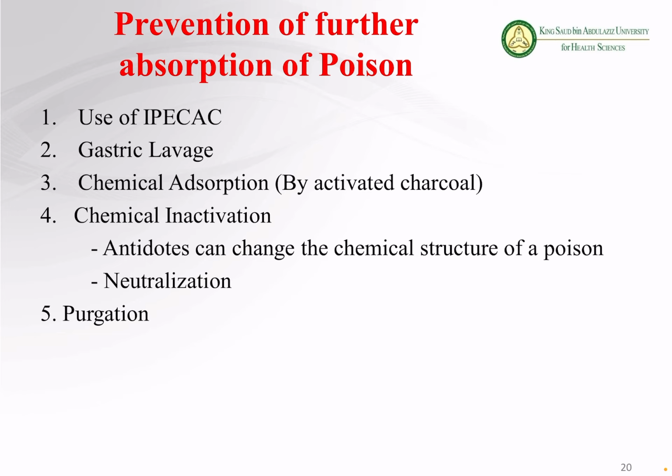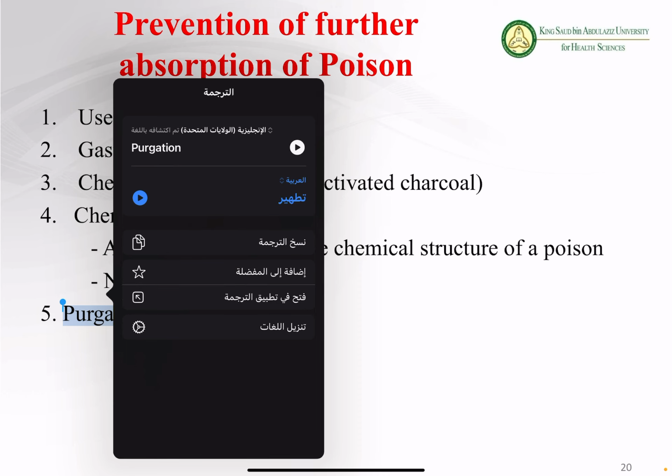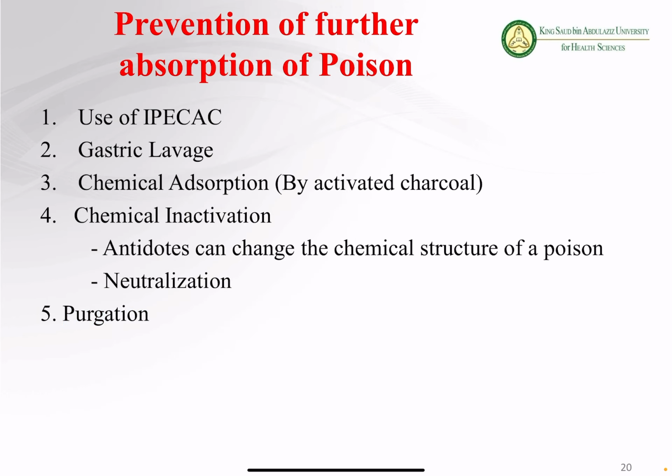So these are some of the methods. And the last one is purgation. What do we mean by purgation? We give some drugs so that the patient can pass stool. Whatever drug is still there will go out with the stool. So purgation is also a cleaning. So these are some of the methods: use of APK, gastric lavage, chemical adsorption, chemical inactivation by 2 methods, either by antidote or neutralization, and the final one is purgation.